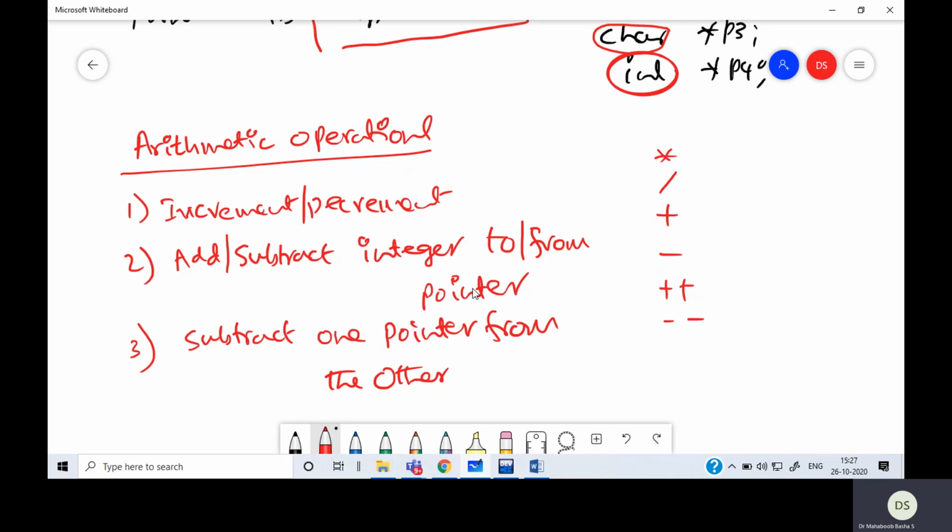The only operations that are meaningful on pointers, that means addresses, are increment, decrement, adding an integer to or subtracting an integer from a pointer, and subtracting one pointer from the other. These are the only operations which make sense with pointers, so they are allowed in the C language.